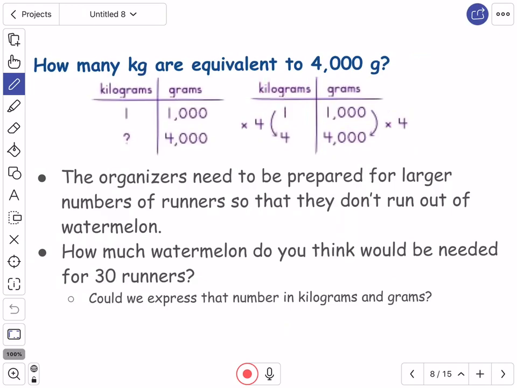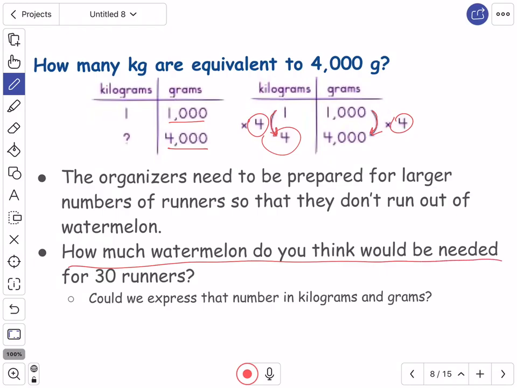So how many kilograms are equivalent to 4,000 grams? 4,000 grams. All right, well, here we go. If 1 kilogram is 1,000 grams, then how many kilograms are 4,000? To get from 1,000 to 4,000, I multiply by 4. So I'm going to do the same thing over here. If I multiply by 4, that's 4 kilograms.